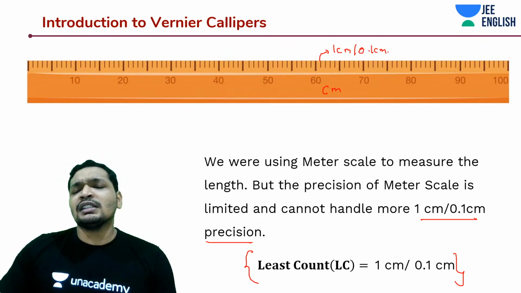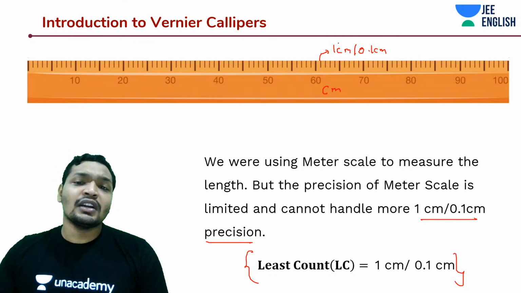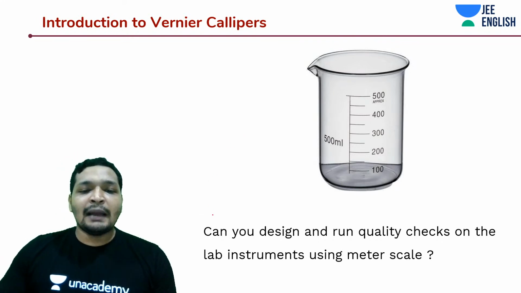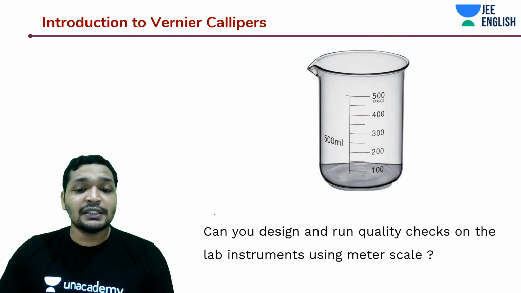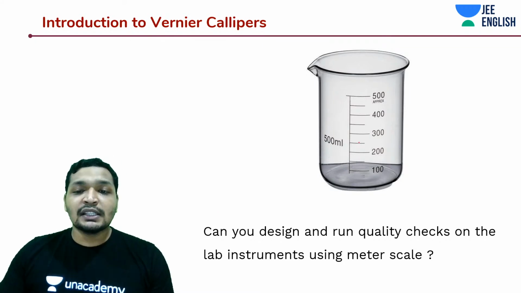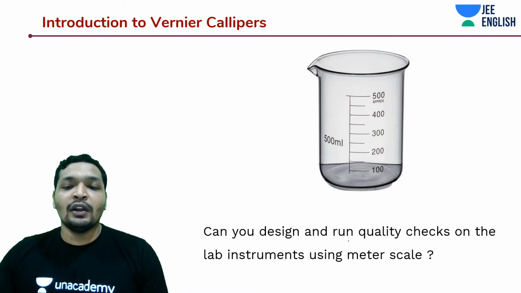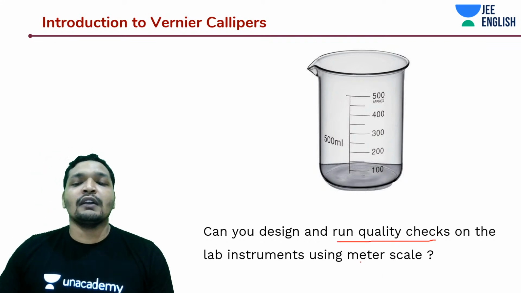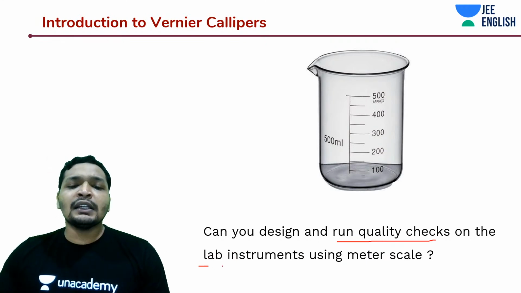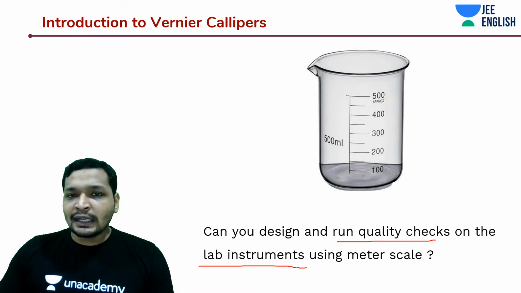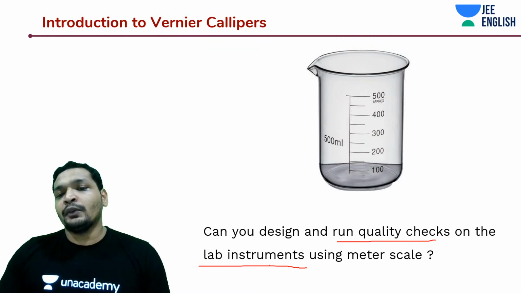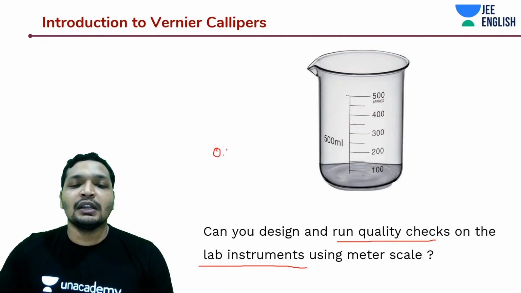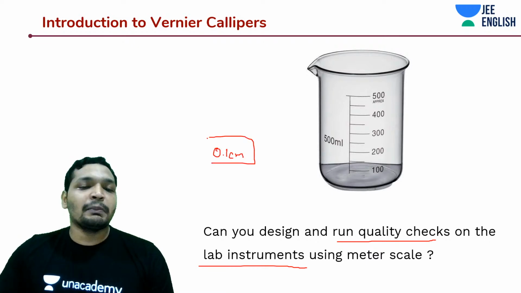So what is the disadvantage, and can a meter scale really cater to all our needs? Probably not. Let's say I have to design a beaker, a lab instrument, where I need precise measurements, and once I've designed this beaker, I need to run some quality checks to verify whether it is aptly designed. How do I do that for any lab instrument? A meter scale is not accurate, even though it can measure up to 0.1 centimeters. In some cases you can't accurately measure even up to that 0.1 centimeter. It's a huge limitation of the meter scale.